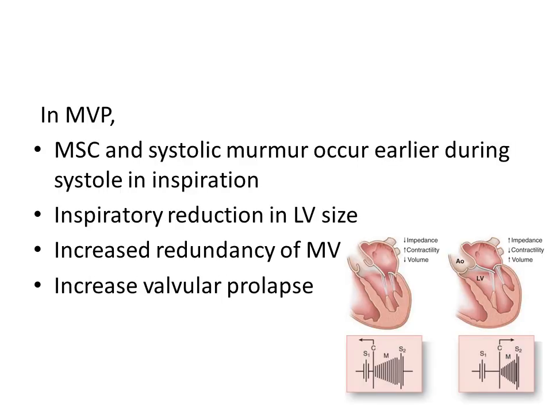In mitral valve prolapse, as you can see in this figure, there is a decrease in the left ventricular size during inspiration. This causes increased redundancy of the mitral valve and increased valve prolapse during inspiration. Hence, the mitral systolic click and systolic murmur occur earlier during systole in inspiration.